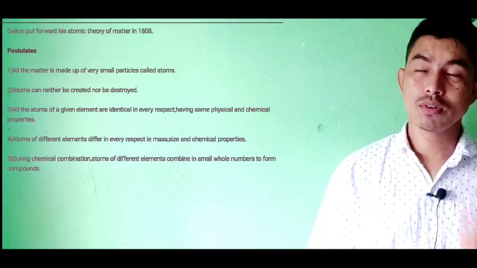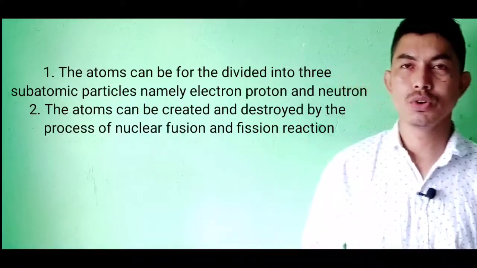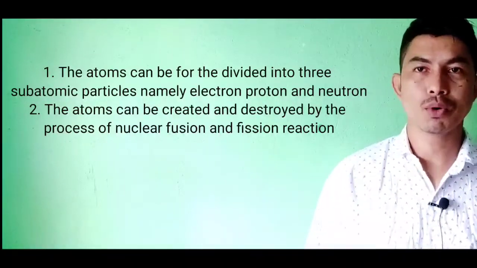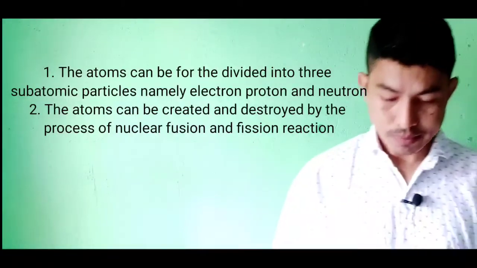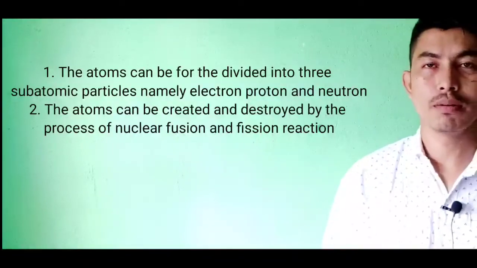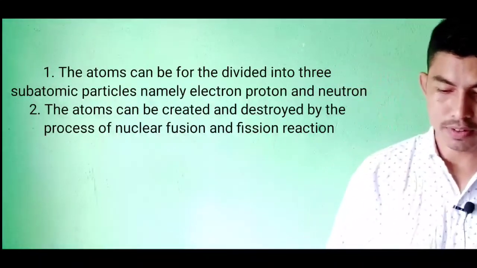Now the contradiction between Dalton's atomic theory and the modern atomic theory is that the modern atomic theory states that atoms can further be divided into three subatomic particles, namely electrons, protons and neutrons. Another contradiction is that nowadays atoms can be created as well as destroyed by the process of nuclear fusion and nuclear fission reactions.